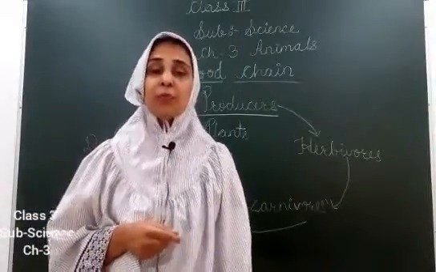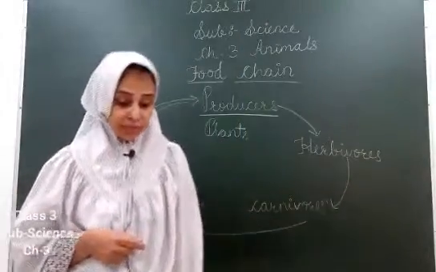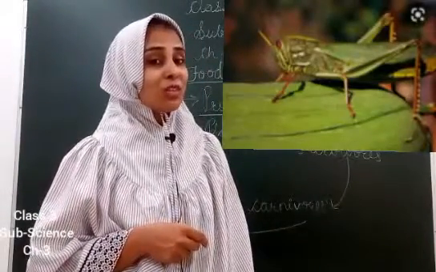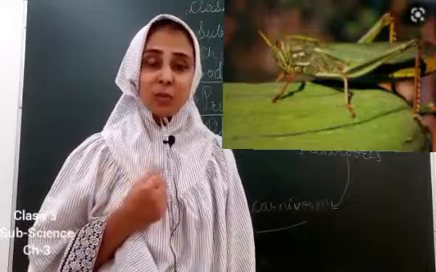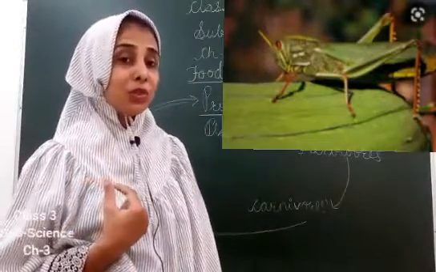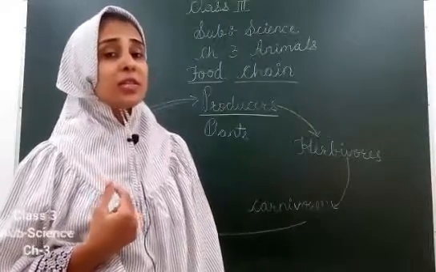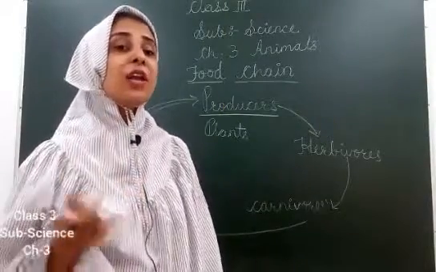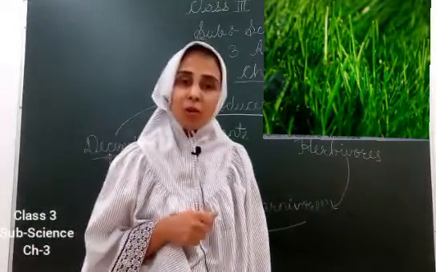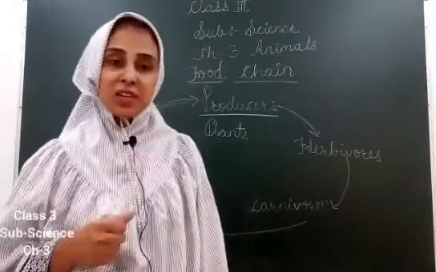This is one more example. Recently you have seen the locust attack in Kota. What was that? They are a kind of grasshopper, belonging to the category of grasshoppers. You have seen those locusts? What do they feed on? They feed on grass or the crops. So what do they do? They eat the crop.